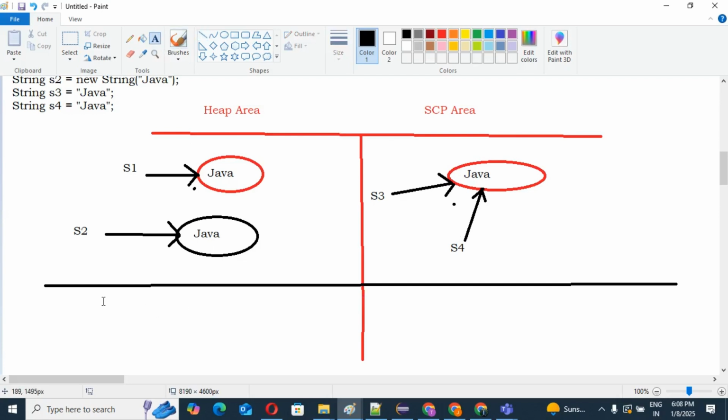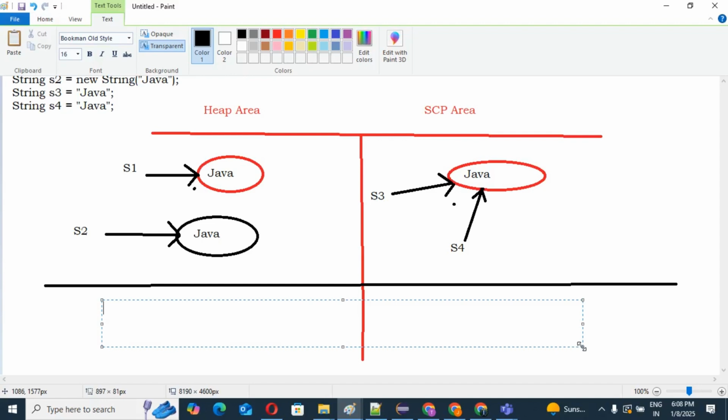So, total objects we have created: two are in the heap area, and one is in the SCP area. Okay.